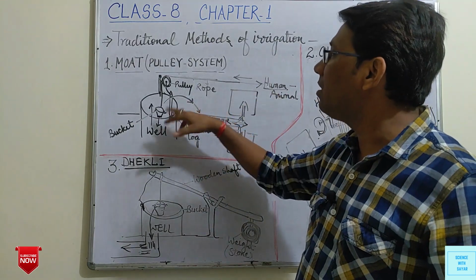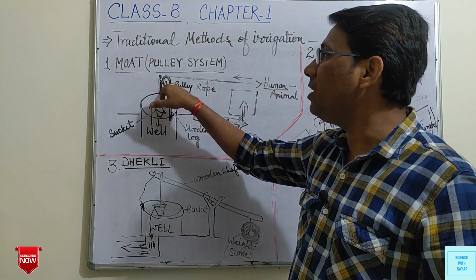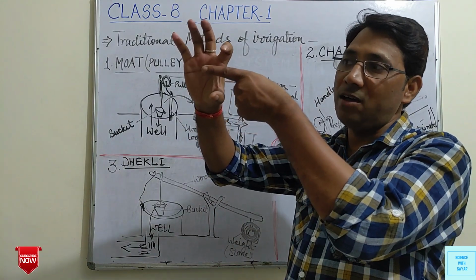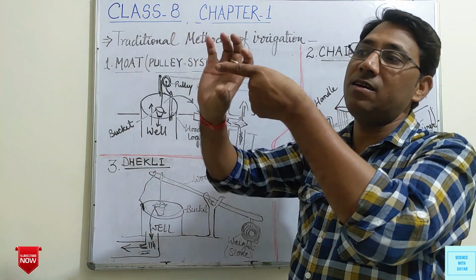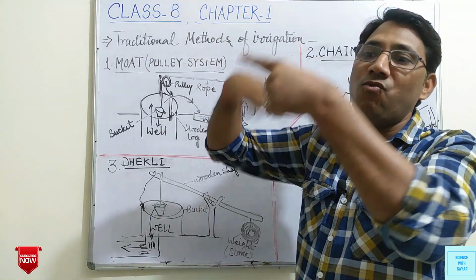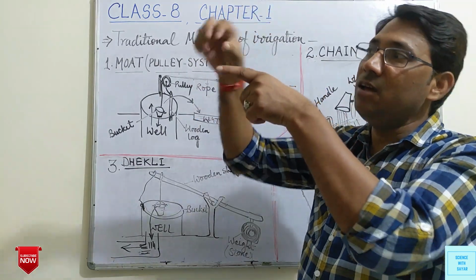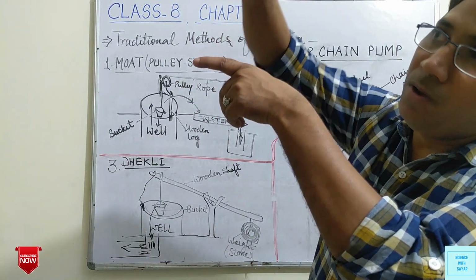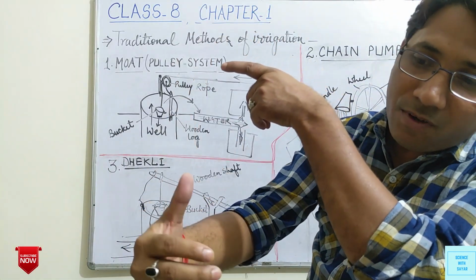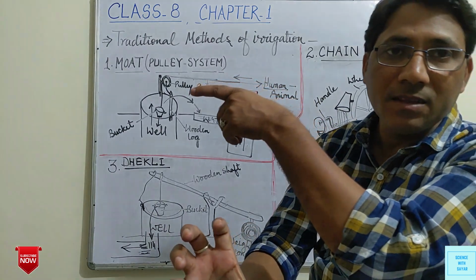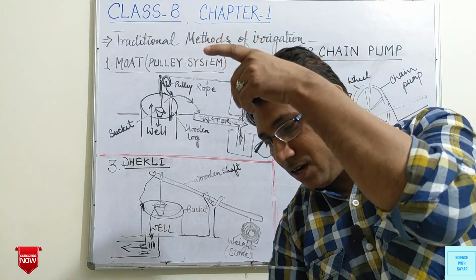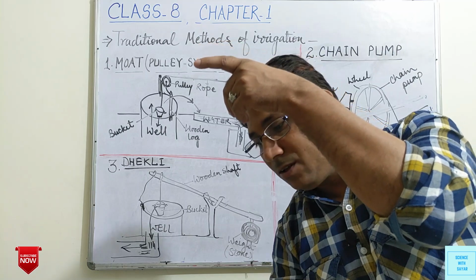So in this way, this is the pulley system, that can be a tire or wheel like structure that can easily move. So on the wheel there is a rope. If we leave this rope, at the end of the rope a bucket is tied. This bucket goes inside the well, where it will be filled up with water.